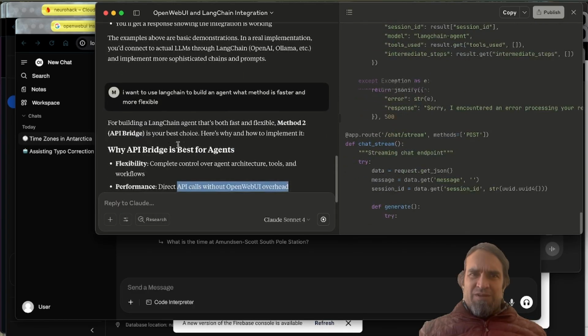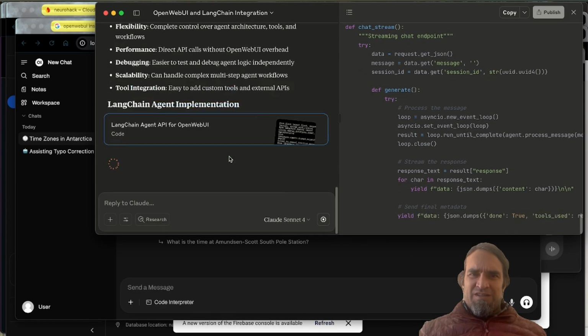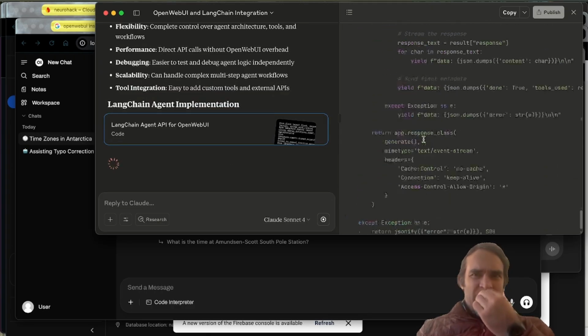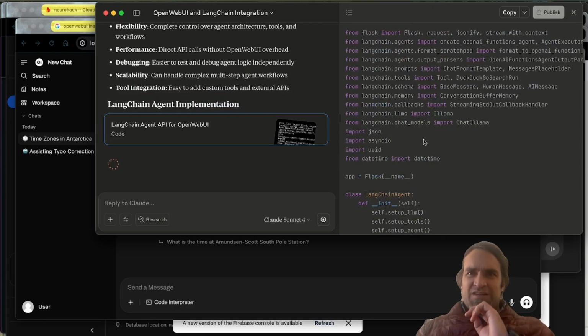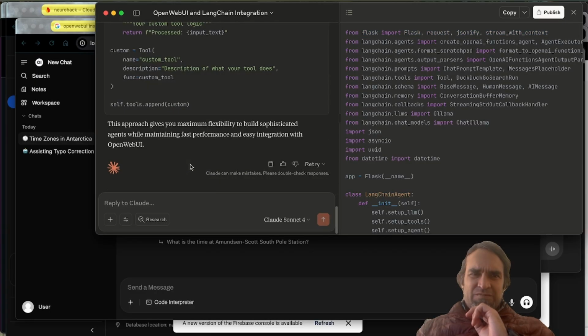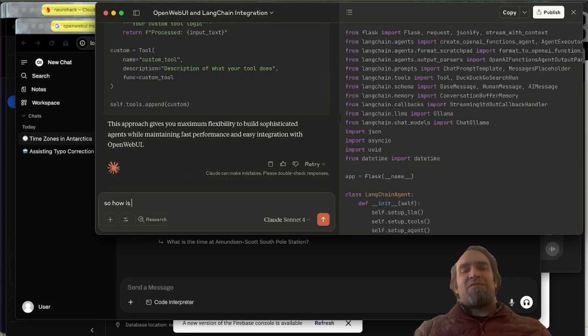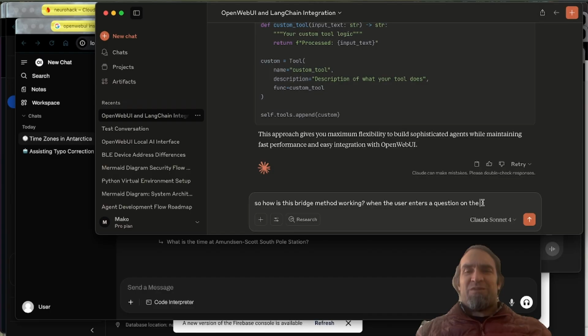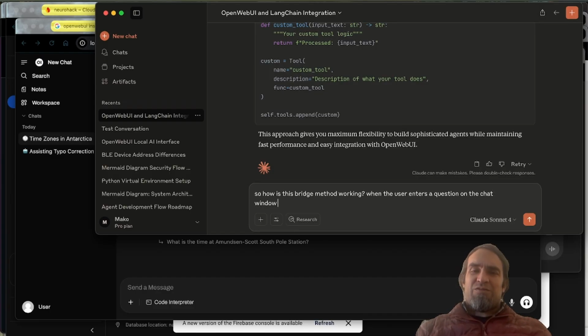So we're doing it with API bridge. Doing some code, and it's using Flask. Yeah, we need to install Flask, but let's understand this approach. How is this bridge method working? When the user enters a question, and let's not worry about the code for the moment, when the user enters a question on the chat window, like Flask,